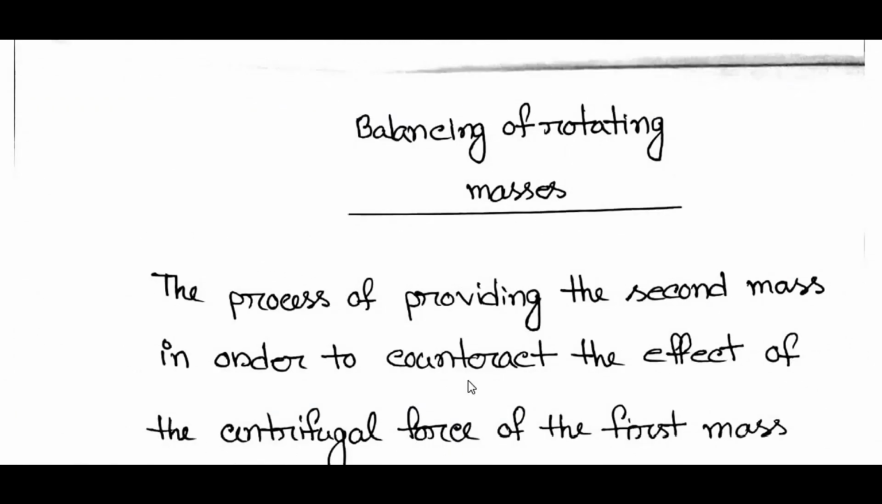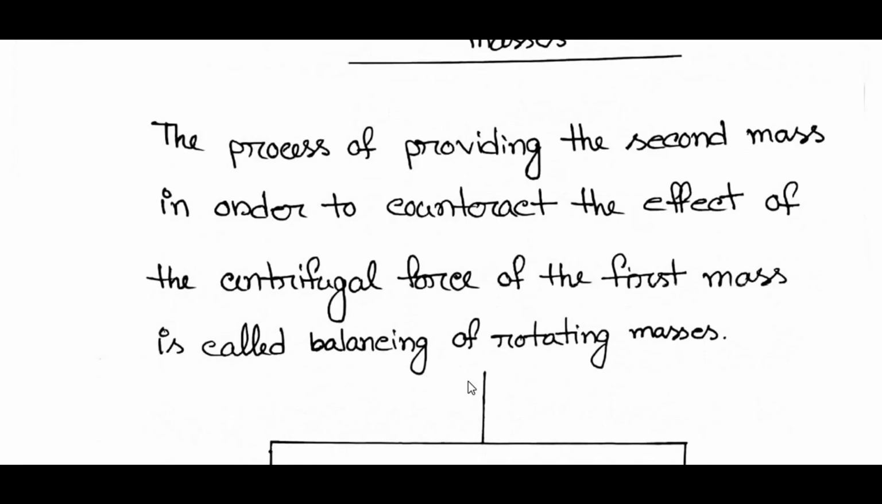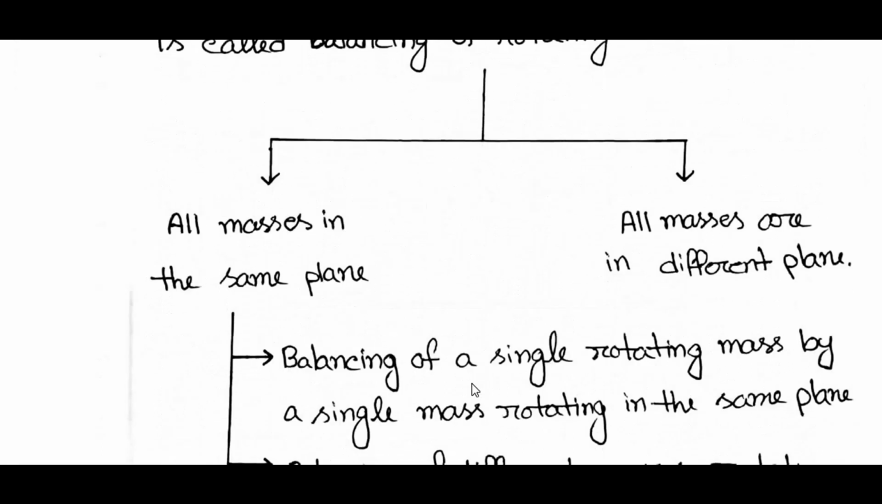Let us know what is balancing of rotating masses. The process of providing the second mass in order to counteract the effect of the centrifugal force of the first mass is called balancing of rotating masses. It has two classifications. One is all masses in the same plane, and the other one is all masses in different planes.